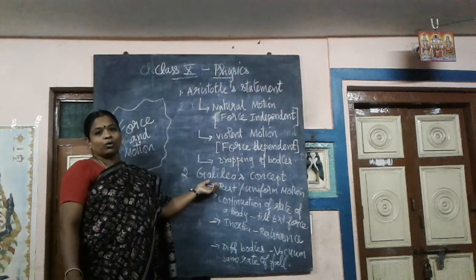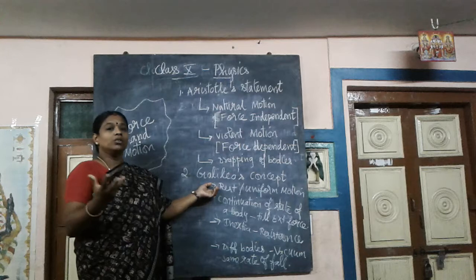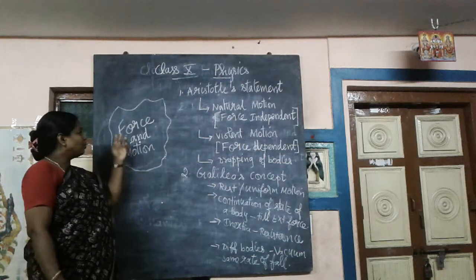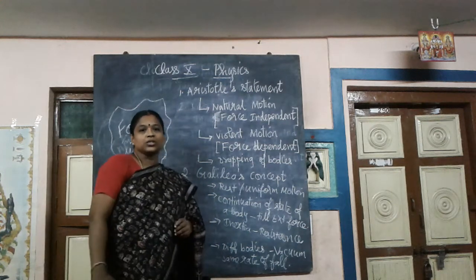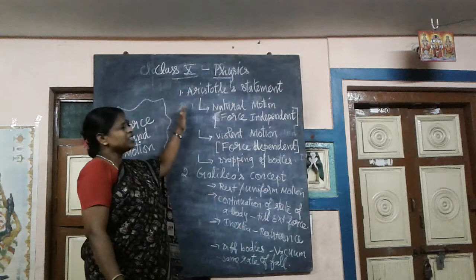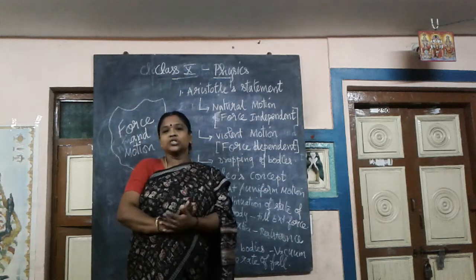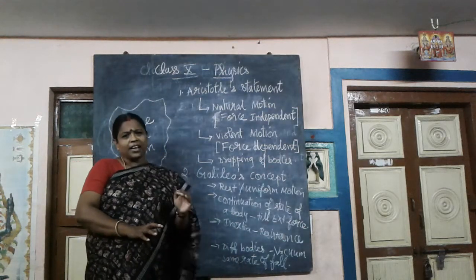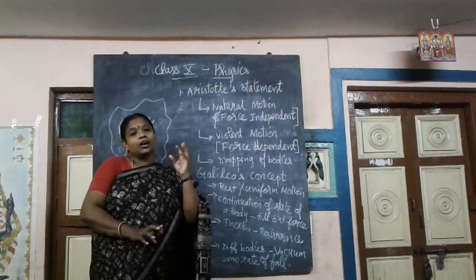This is also a type of introduction, but it explains in a detailed way the relationship between these two factors, force and motion. Come, let us see the first statement, Aristotle's statement. First, he says that all the bodies on earth, in short, earthly bodies, by nature, will have a state of rest.